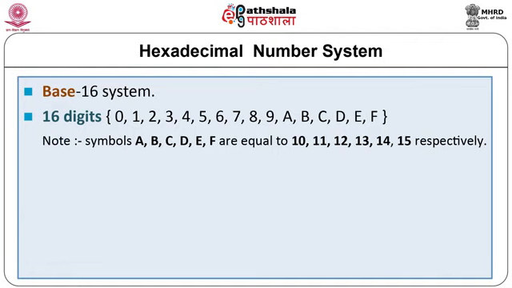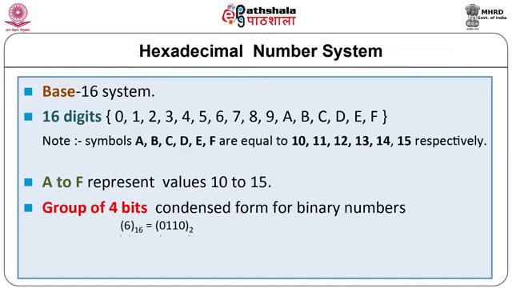These 16 digits are 0 to 9 and letters A, B, C, D, E and F. Note that the letters are equivalent to 10, 11, 12, 13, 14 and 15 respectively. The symbols in this system are often referred to as hexadecimal digits. The letters A to F represent the unit values 10 to 15.